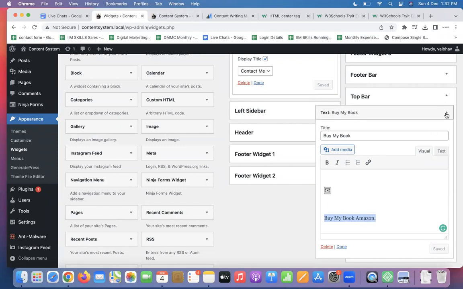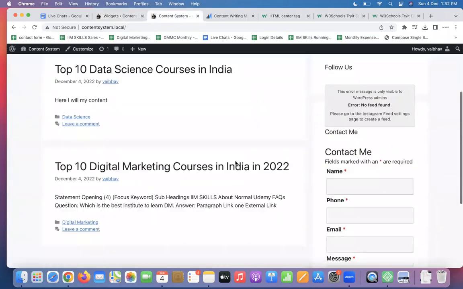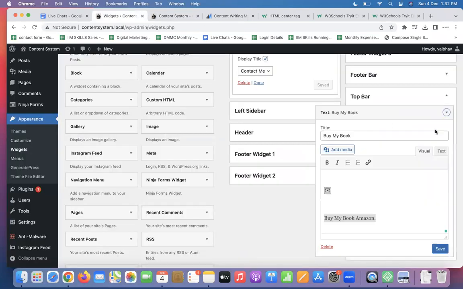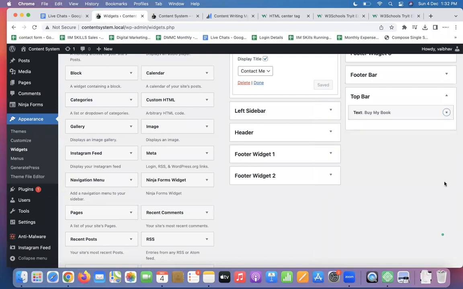It's okay, I'll ask my developer. If anybody needs help, you can connect with my development team. Anyways, so delete this part. Otherwise this will look like this: buy my book, aligned, and you're done.